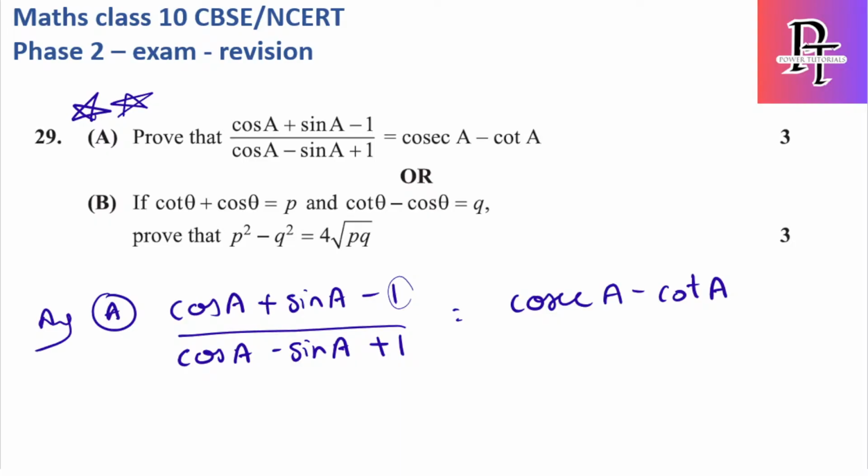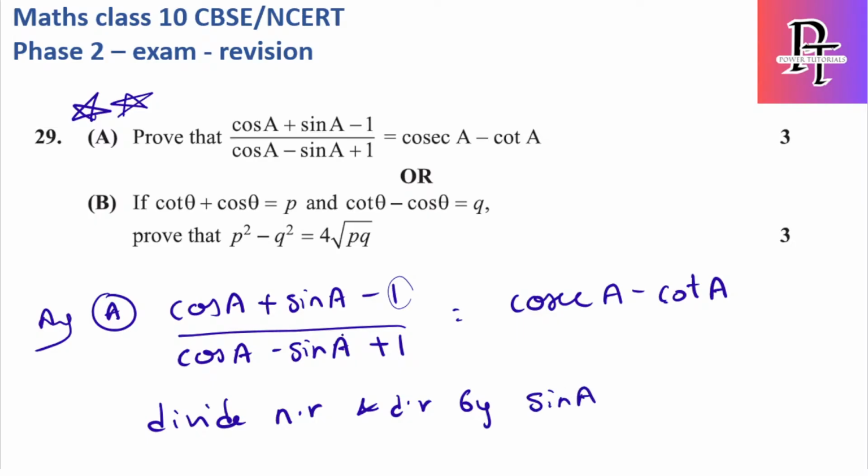Okay, sorry for the pause. So here, if we replace sin square and cos square directly, it will not work. So first I will convert this into cosecant and cot, because on the right side we want cosecant and cot. That's why I will divide both numerator and denominator by sin A.